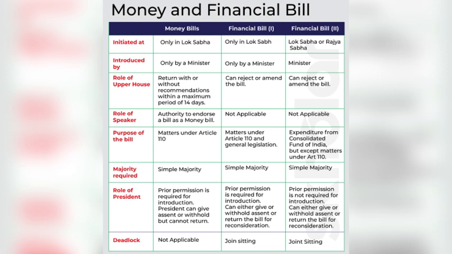Now the last point is deadlock. In the case of a money bill, deadlock will not occur, but in the case of financial bill kind 1 and financial bill kind 2, there may be a deadlock, but this deadlock can be solved by a joint sitting. I hope you all understood the differences between money bill, financial bill kind 1 and financial bill kind 2.